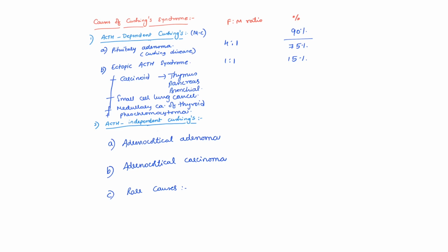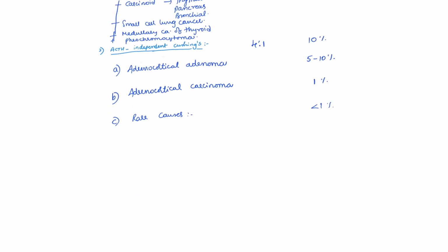The ACTH independent Cushing's is also more common in females and accounts for about 10%. Adrenal cortical adenoma is seen in 5 to 10% of patients, and adrenocortical carcinoma in 1% of patients, and less than 1% account for other rare causes, which include